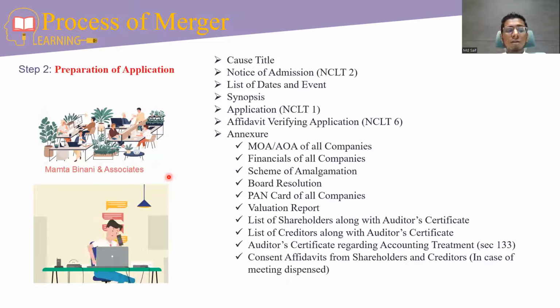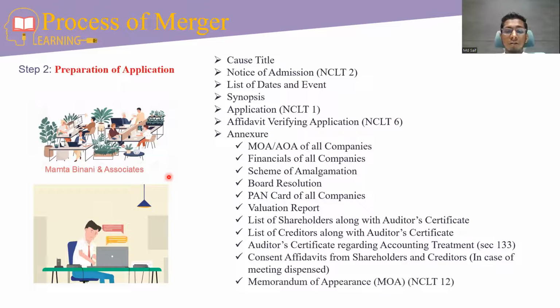If the company has a small number of shareholders and creditors, then we can obtain their consent by way of affidavit. Otherwise, the company needs to conduct a meeting to obtain the consent from them. Then memorandum of appearance, which is submitted by the authorized representative of the applicant company who is going to appear before NCLT.